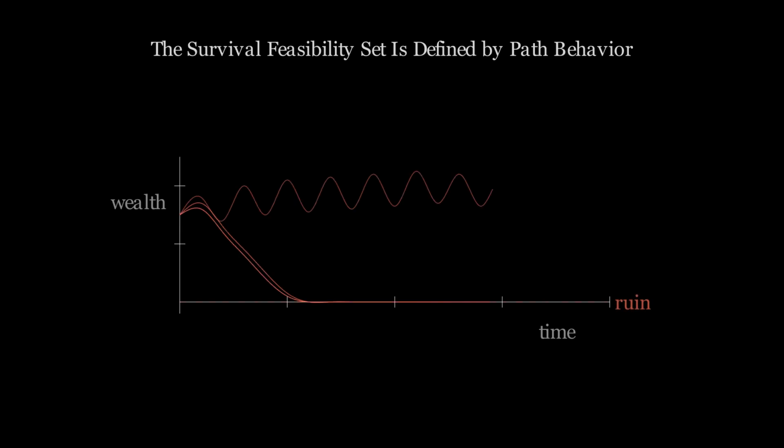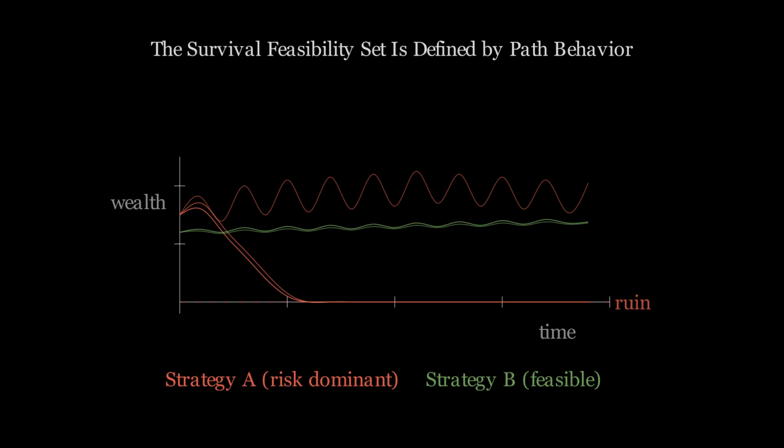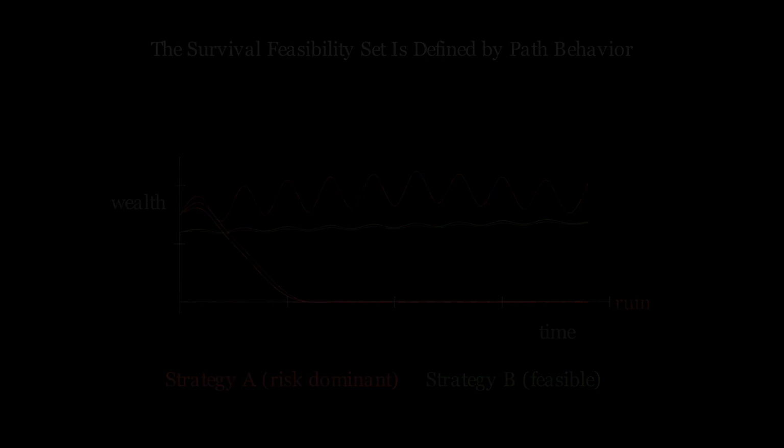A survival feasibility constraint is a condition on the wealth path, not the expected payoff. It requires that wealth stays strictly above zero on every realized path. A strategy can have high expected payoff while also having high variance in outcomes. High variance means some paths cross the absorption barrier. The fraction of paths that cross determines survival and feasibility. A risk-dominant strategy may lie outside the survival feasibility set.